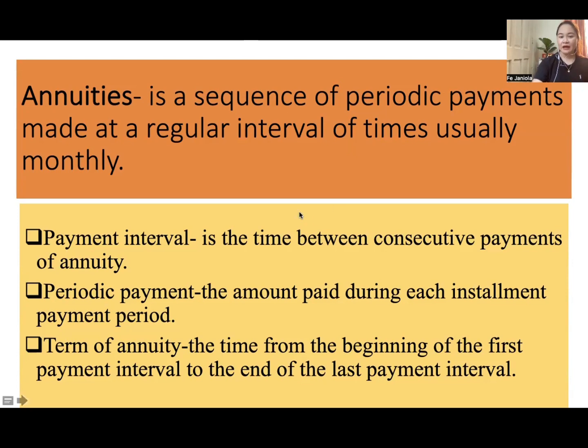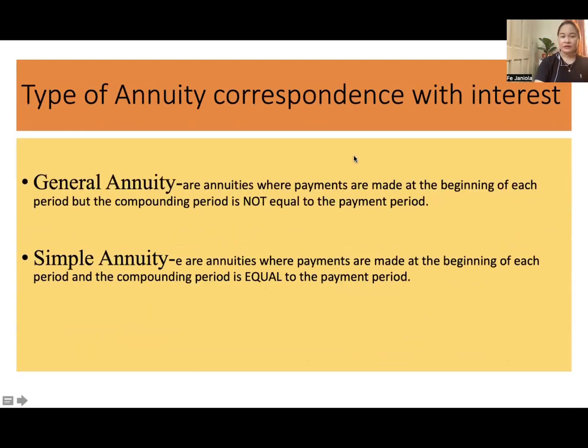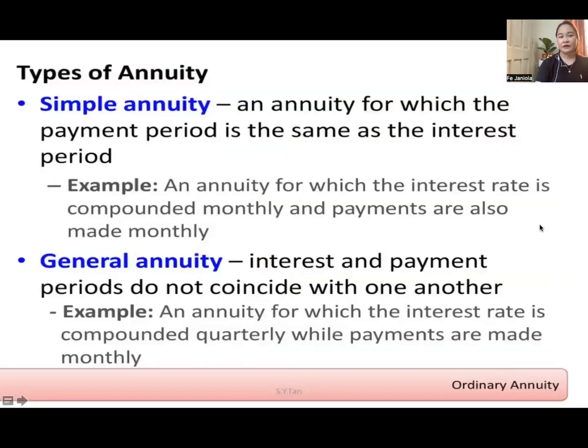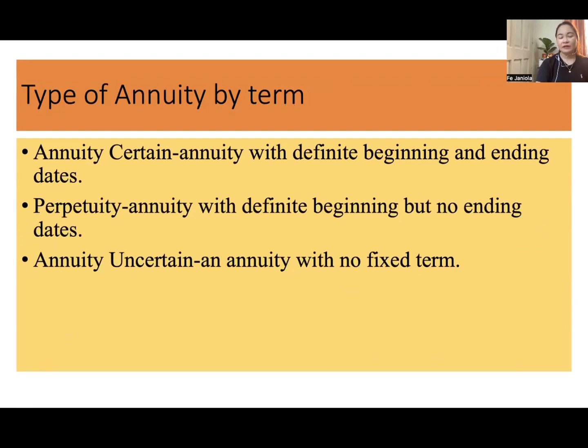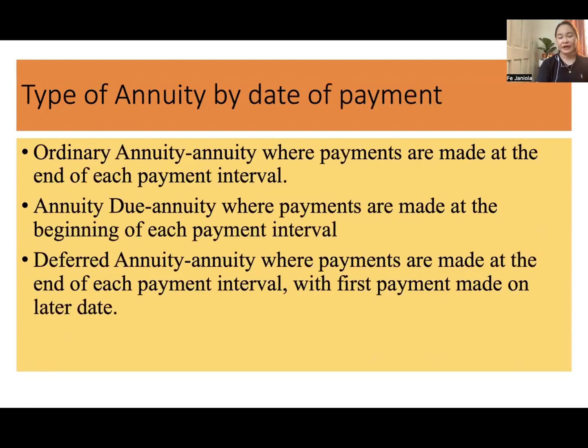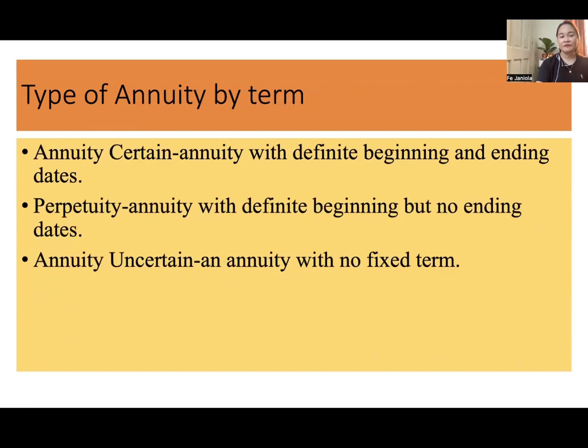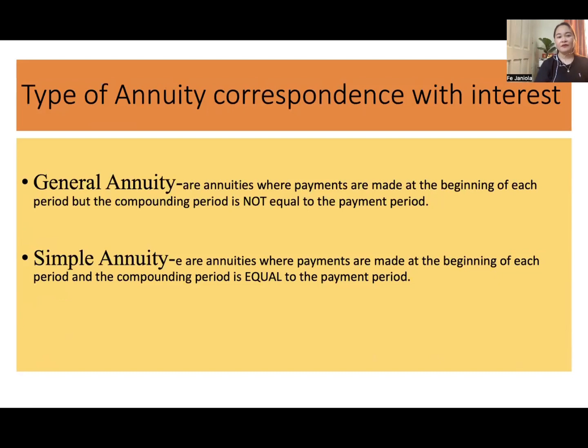Okay, next we have the types of annuity. We have three classifications of annuity. We have correspondence with interest, annuity by term, and by mode or date of payment. So again, we have correspondence with interest, we have by date of payment, we have by term.